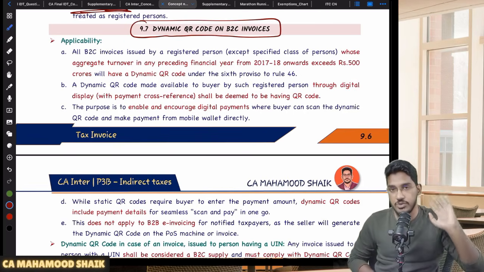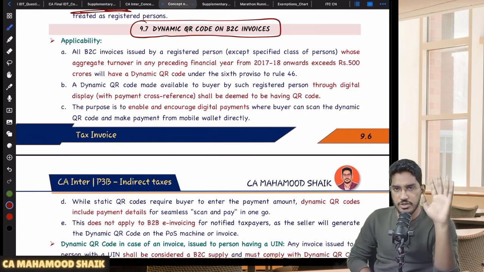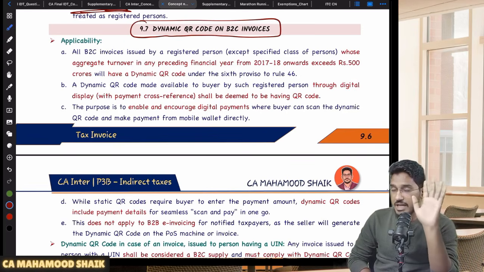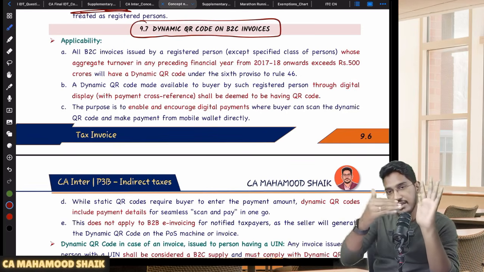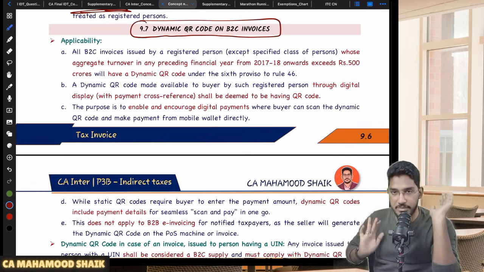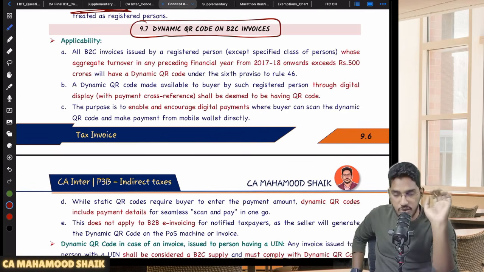That is a what? Static QR code, which will not change from person to person. Every customer will scan the same QR code. You have to scan the QR code, enter the amount manually, and make the payment. Yes or no? This is not what I am talking about.